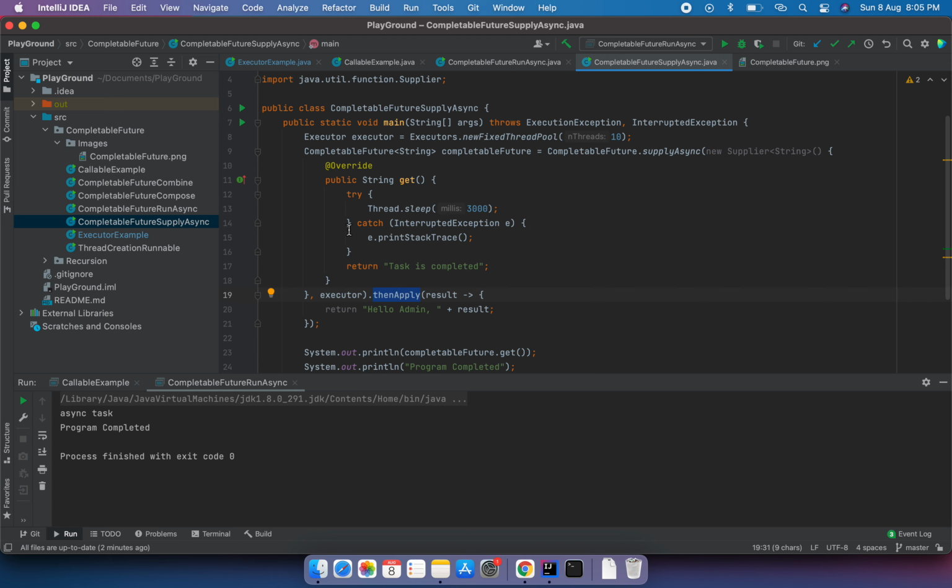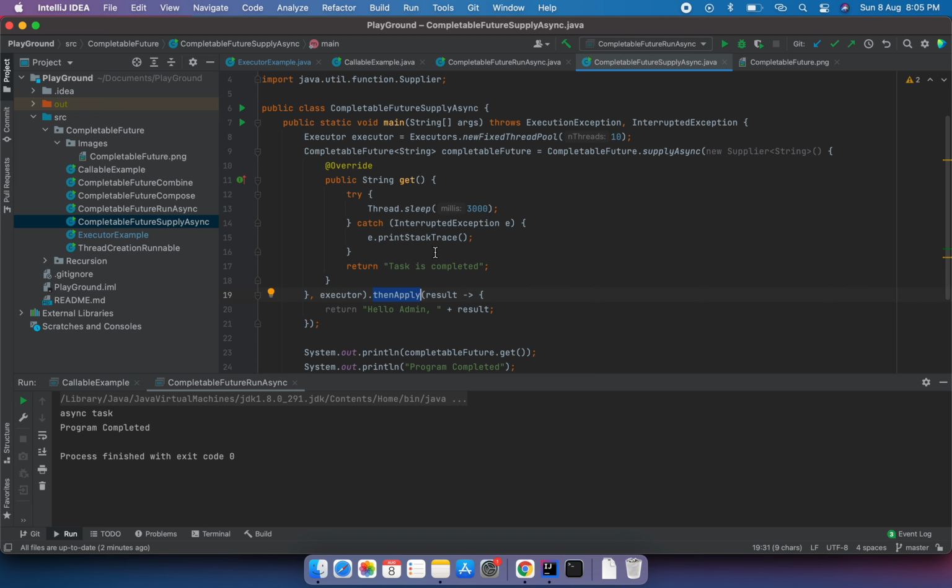There is one more important method here. Let's say you have a piece of code where, once this is completed, you have to do something else. Once I have a part of the details, I use that detail for my other computation. This is exactly the same scenario.